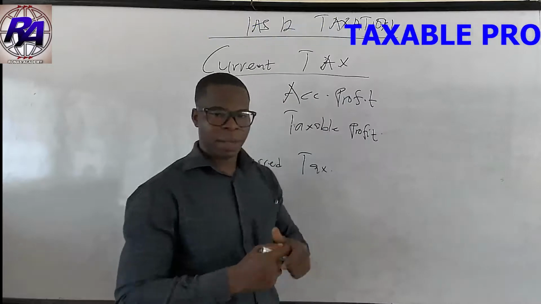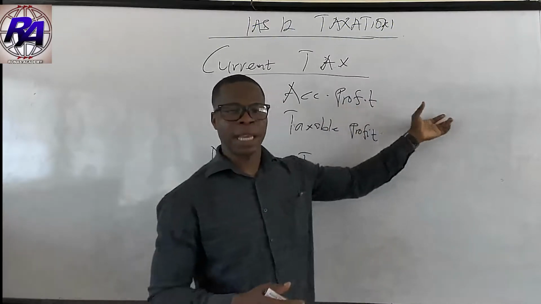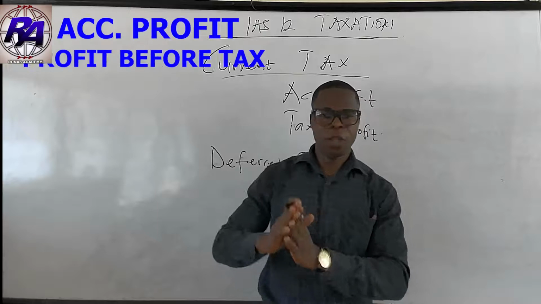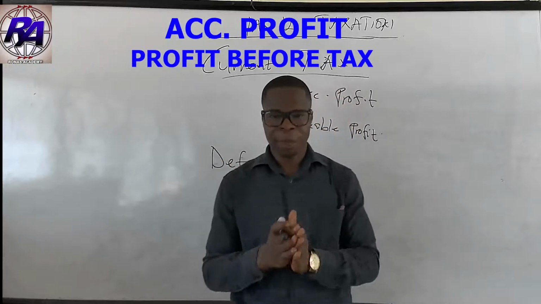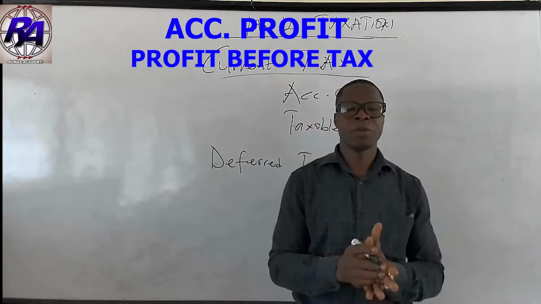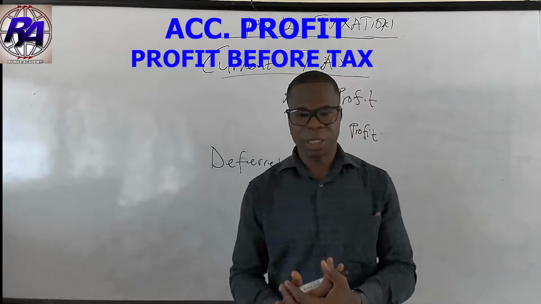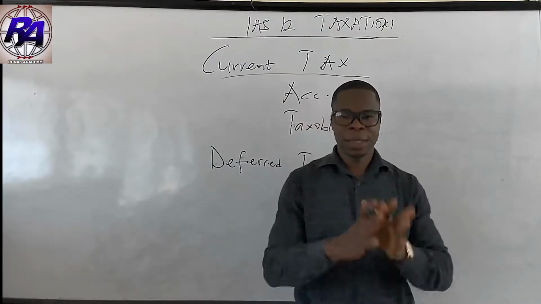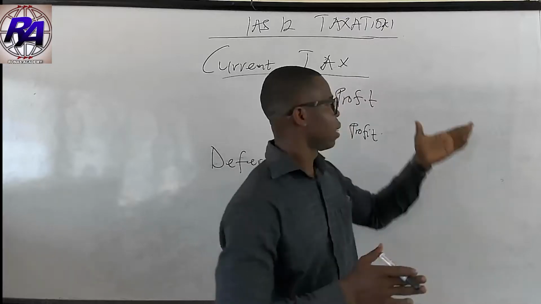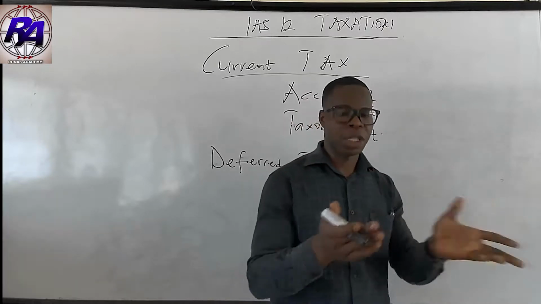When we say accounting profit, it is basically the profit before deduction of tax. Accounting profit is also known as what? Operating profit. Any profit before we deduct tax is accounting profit or operating profit.